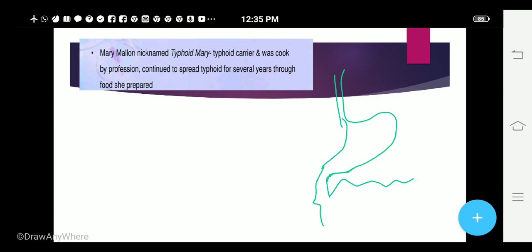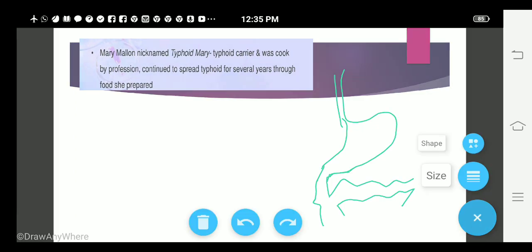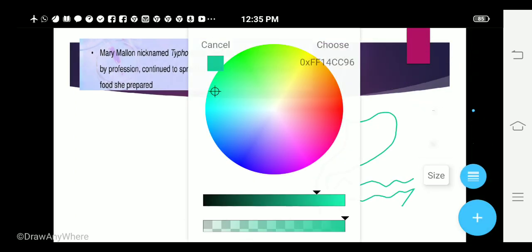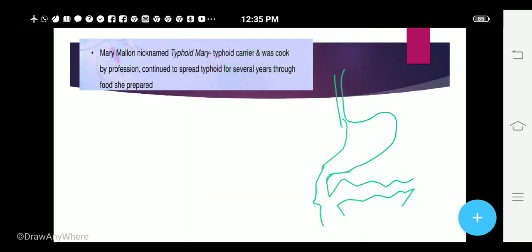It will go to the small intestine. So this typhoid bacterium will come and sit on the walls of the small intestine. These red colored dots are actually representing the bacterium. So they will sit on the walls of the small intestine, and they will start eating the cells.